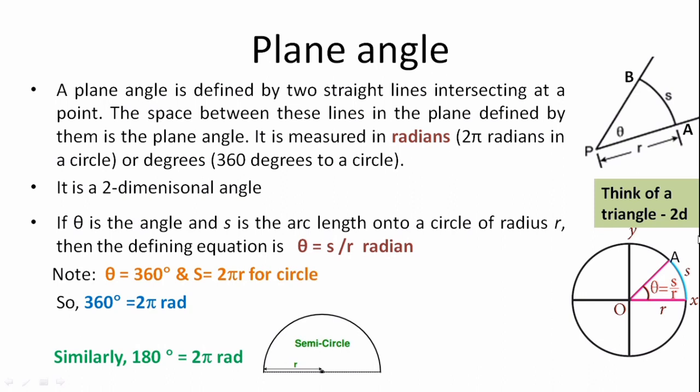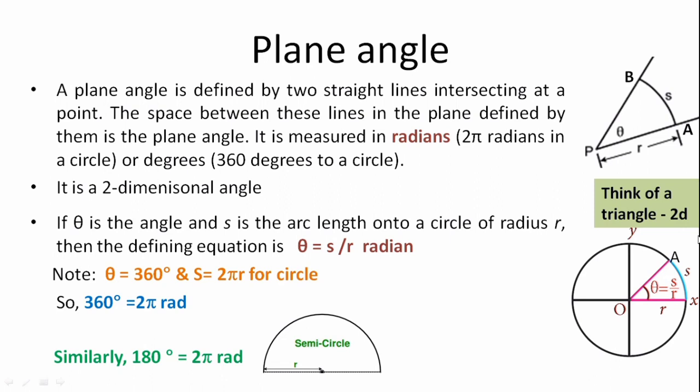The angle theta between AP and BP is called plane angle. The angle between two intersecting straight lines is called plane angle, and it is measured in radians.